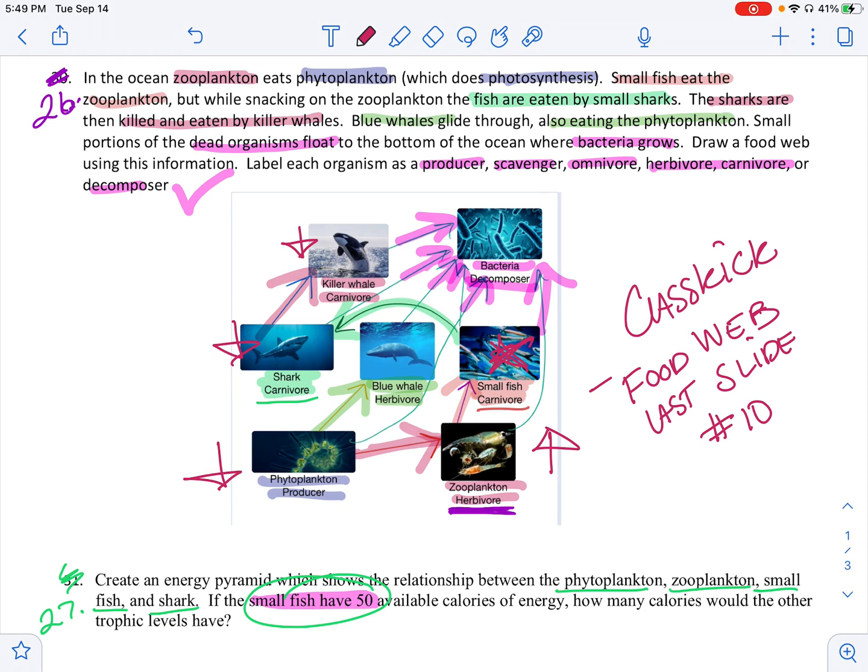And then also, you had to make your own food web twice in the food web assignment. So if you still need a little help, going back through your graded homework, seeing which ones you got wrong would be really helpful. And that's the assignment I would recommend reviewing. And then, of course, in your notes, there's lots of good stuff in there too that would help. Okay.